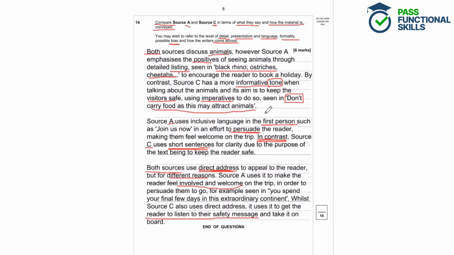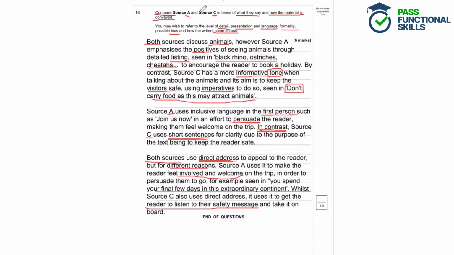So overall, this answer has compared Source A and Source C. It's stated what each source says, and it's given a lot of detail about how the material is conveyed. And they've even added explanation here as to why the material might be conveyed that way. So they would definitely get all 6 marks here.